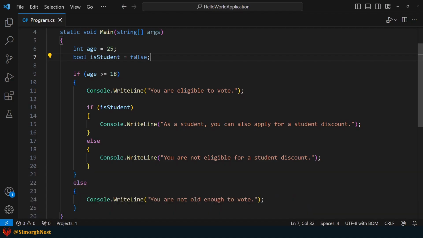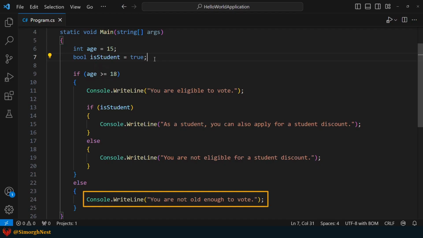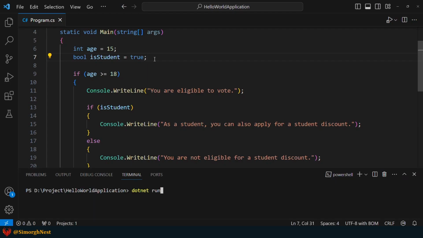Alright, let's change the value of age to 15 and isStudent to true. This time, since 15 is less than 18, the condition evaluates to false, so the program jumps to the else block and executes the else block code. To confirm that, let's run the application. As you can see, we get the expected result.